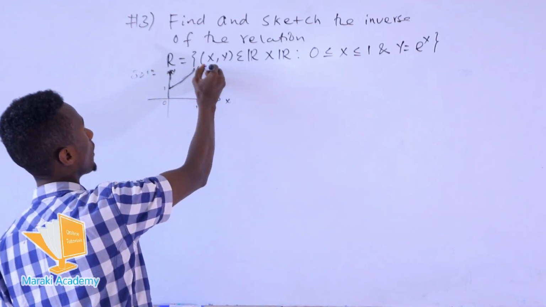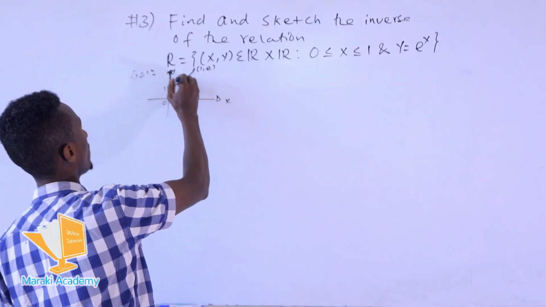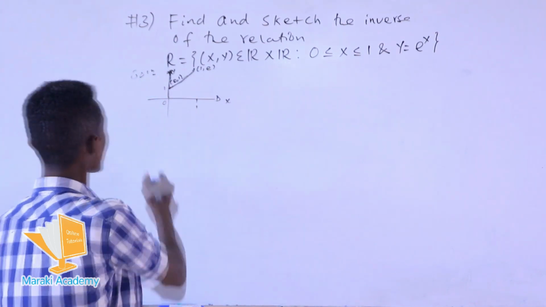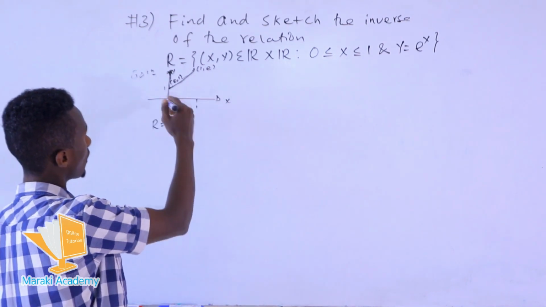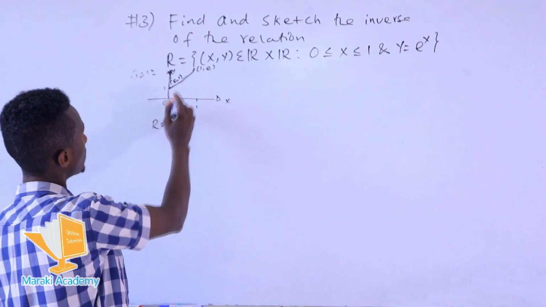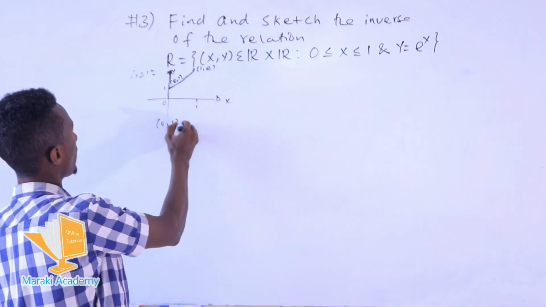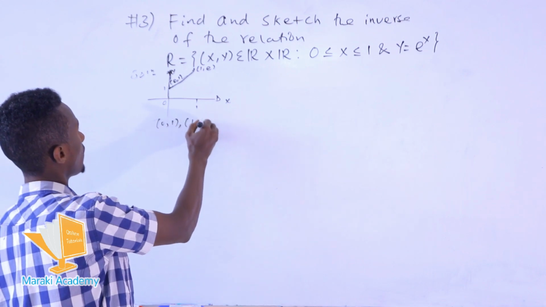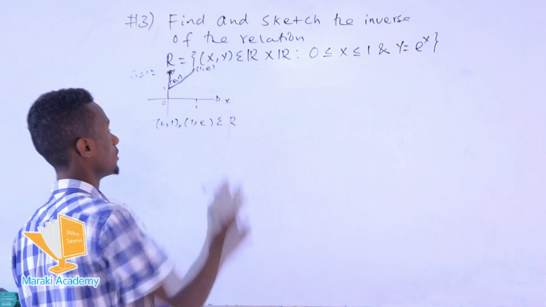So this point is 1 and e. At this point we have 0 and 1. So, in short, this relation contains all the points within it; we can take 0, 1, and 1, e is also an element in the relation R.